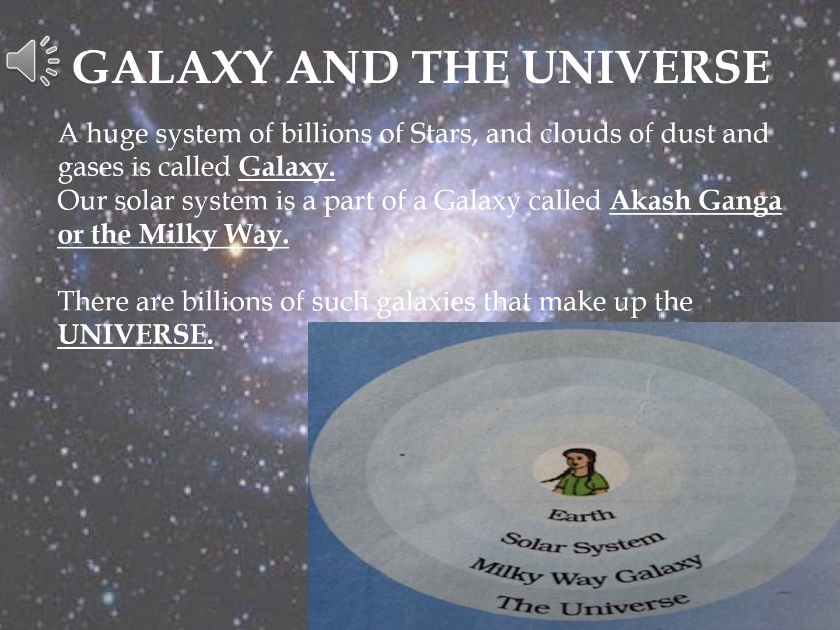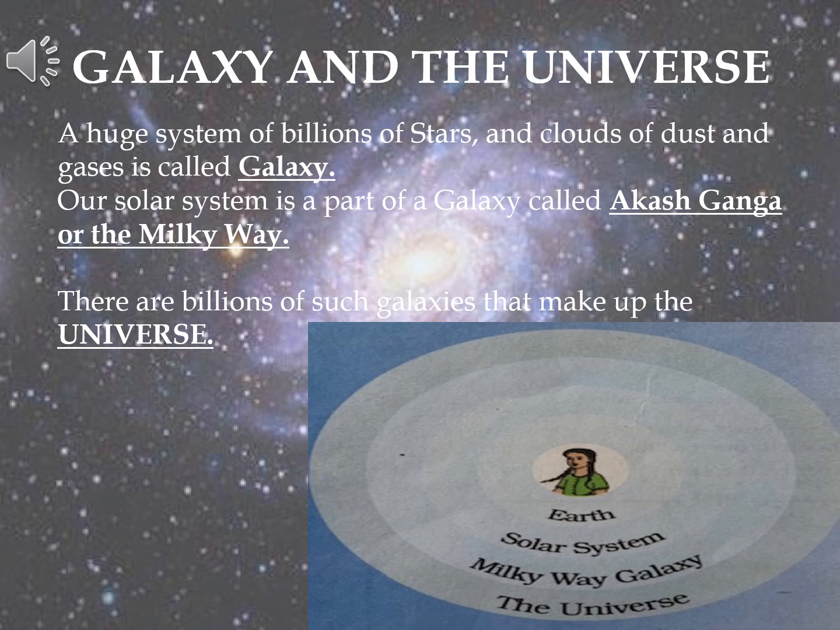Next is galaxy and the universe. A huge system of billions of stars and clouds of dust and gases is called a galaxy. A galaxy is a huge system having billions of stars and clouds of gases and dust.